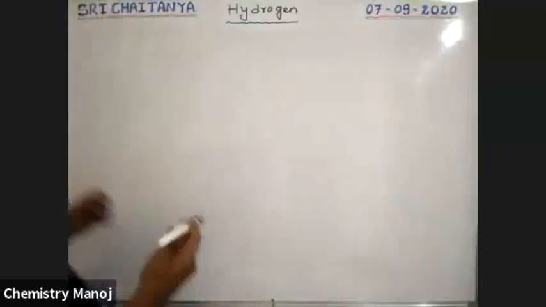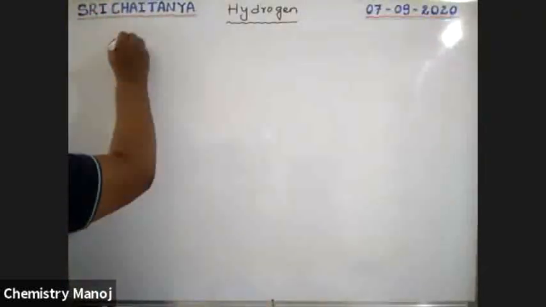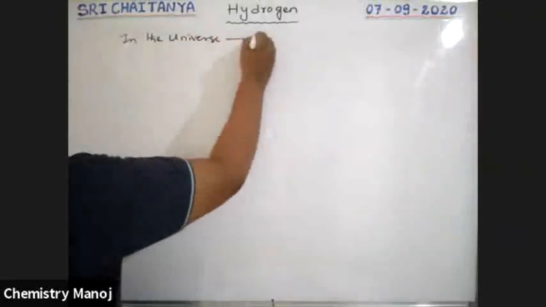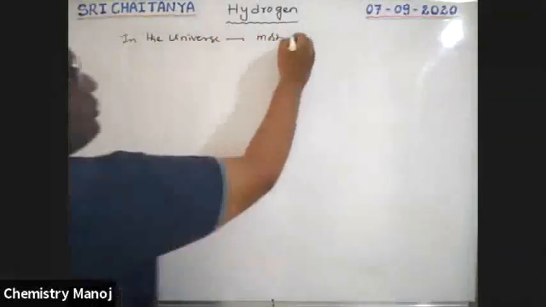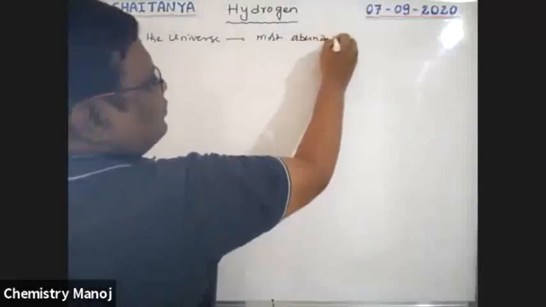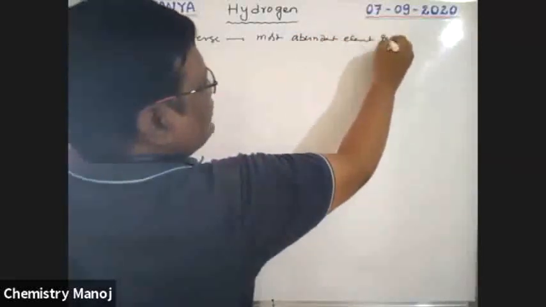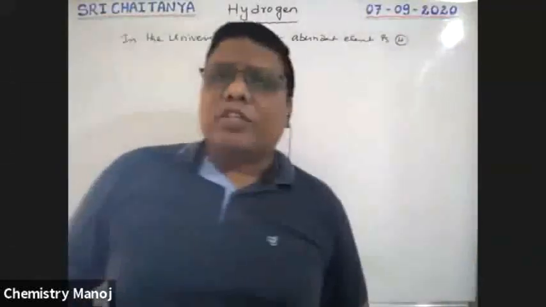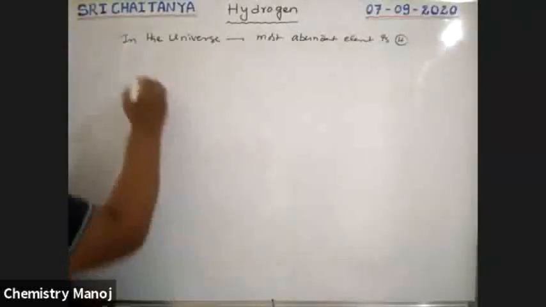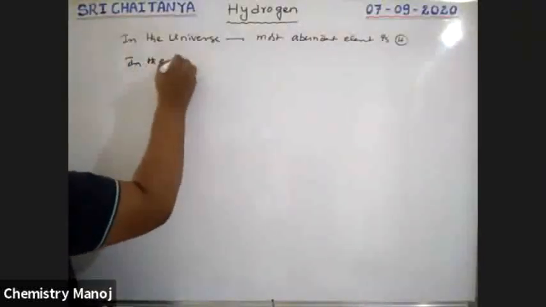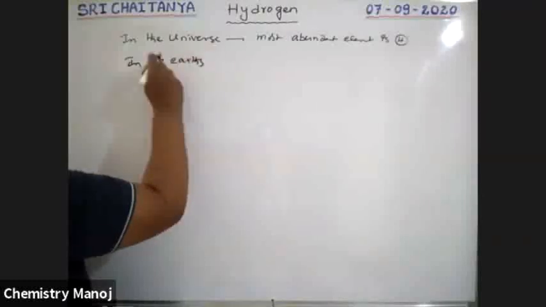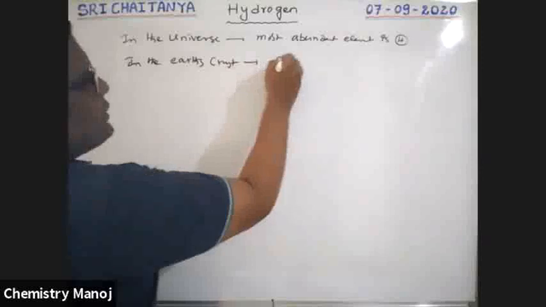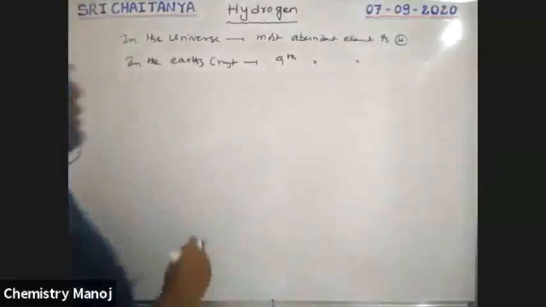See here. In the universe, the most abundant element is hydrogen. Next, in the earth crust, it is the 9th most abundant element.